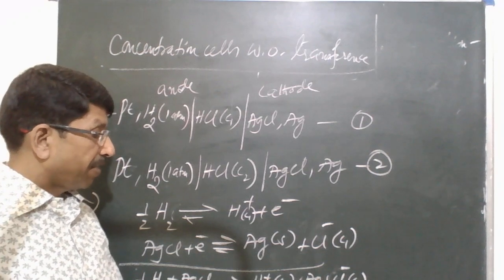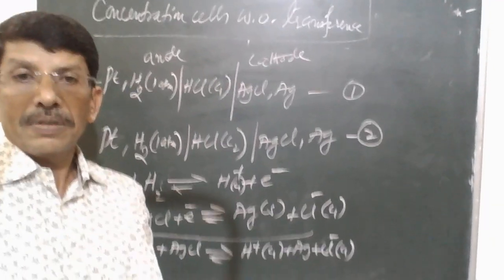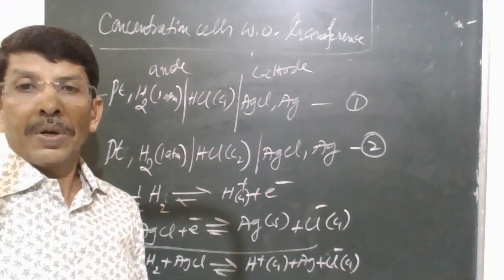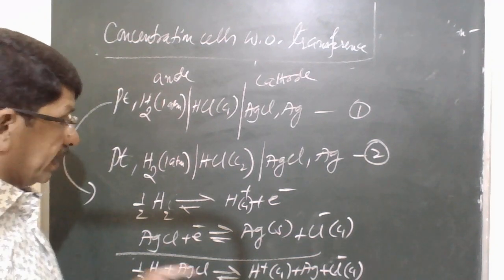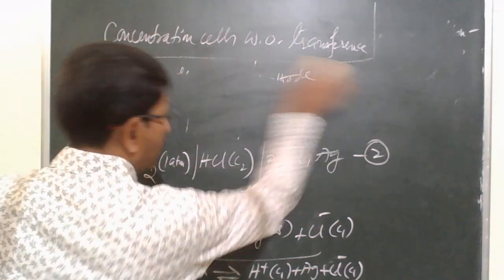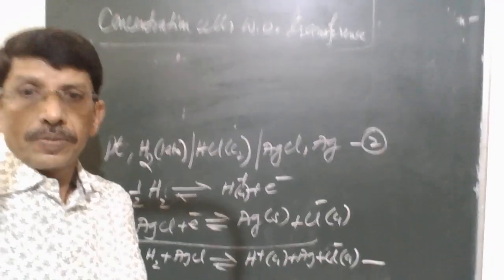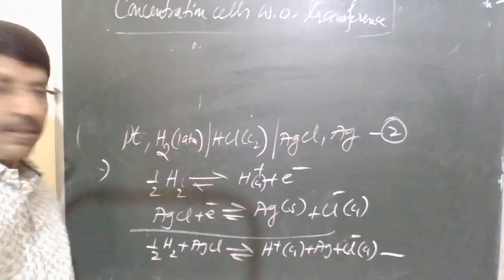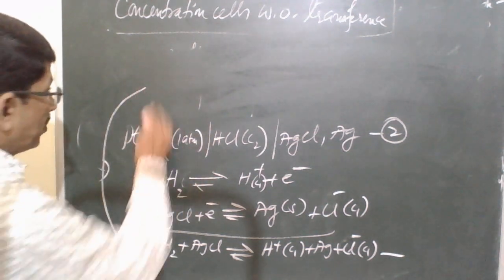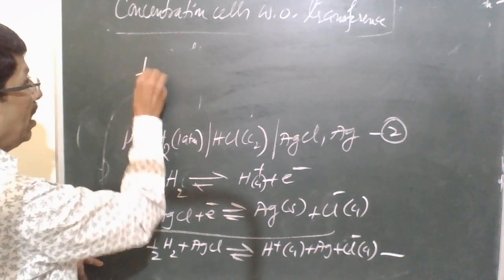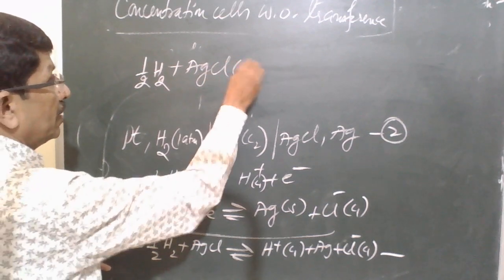So we have H plus ions of C1 concentration, and Cl minus ions of C1 concentration. So this is the net reaction taking place in cell 1. In the same way, net reaction taking place in the second cell would be what? Half H2 plus AgCl, this is solid.